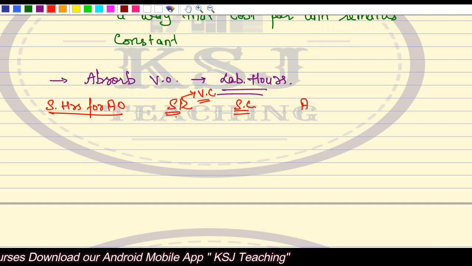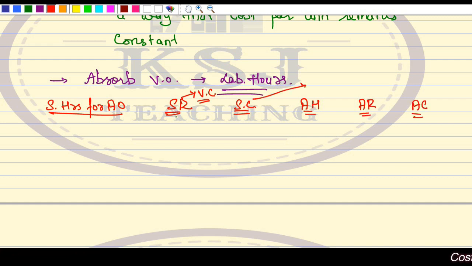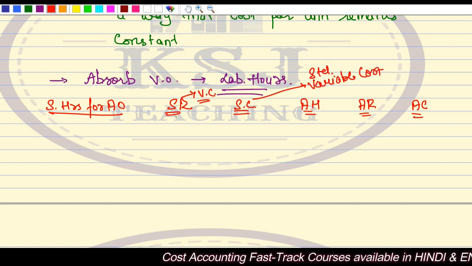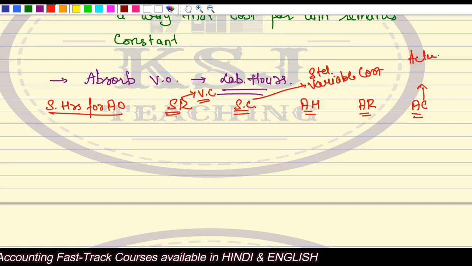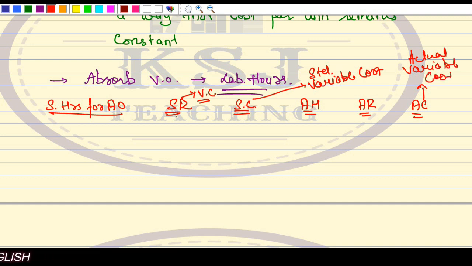After that, actual hours, actual rate, and the actual variable cost that is incurred. This is the standard variable cost, and this is my actual variable cost. Now we are absorbing on the basis of labor. That is why we are using hours.